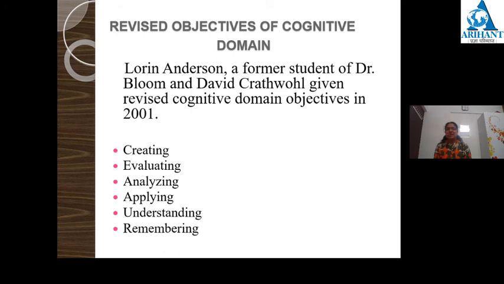The next level is analyzing. As we have seen in the previous slide, students can analyze, means they can identify the differences, they can convert it into sub points or sub parts, they can compare, they can separate things. The next level is evaluating. As we have seen, at this level, students can evaluate things, means they can tell whether it is good or bad, they can tell whether it is worth doing or not, or students can interpret, they can conclude, they can sum up, or they can evaluate also.